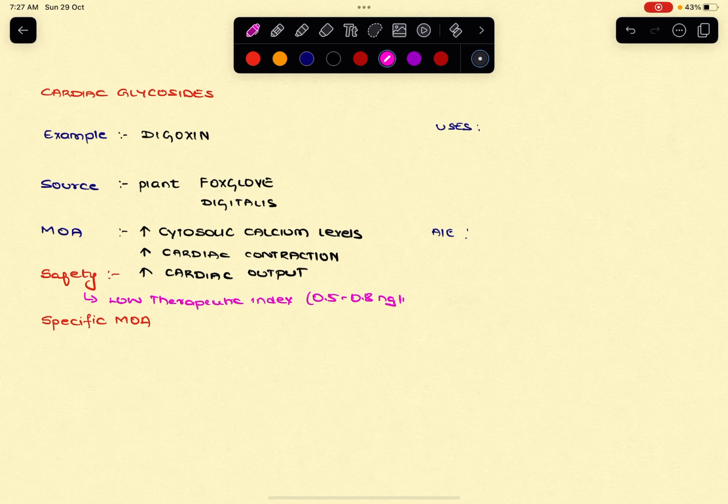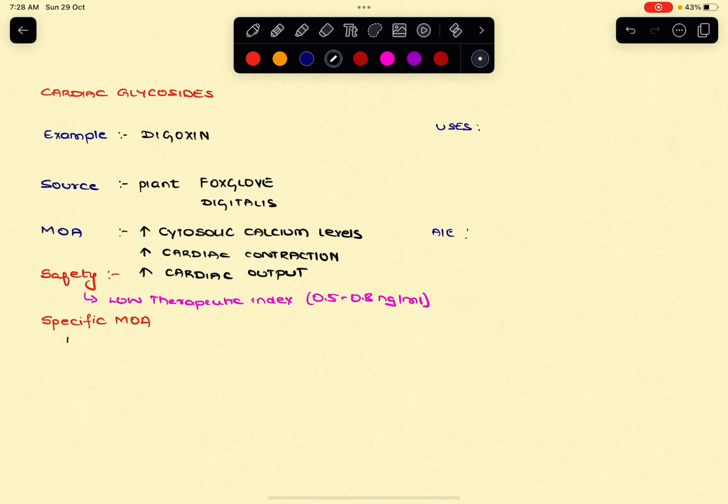Since it has a narrow therapeutic index, the drug must be carefully monitored for plasma levels to avoid adverse reactions. So what is the specific mechanism involved in regulating the cytoplasmic calcium levels?